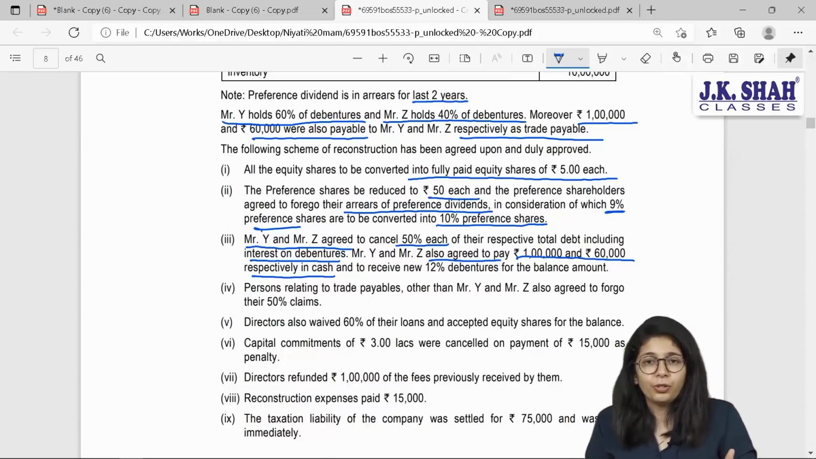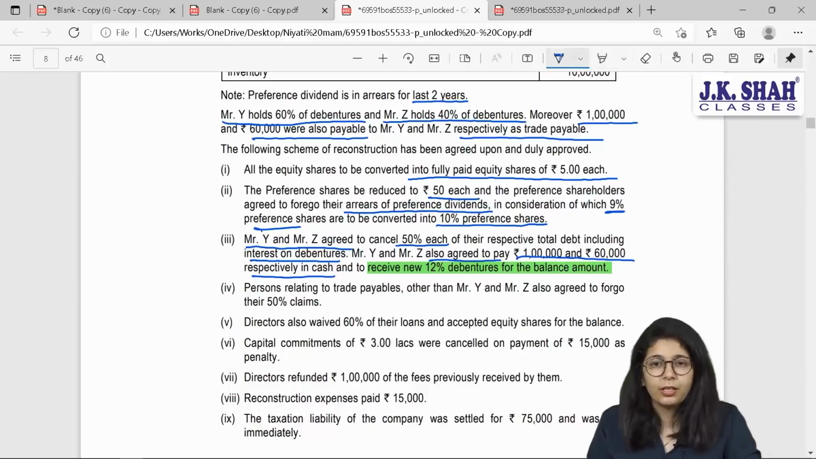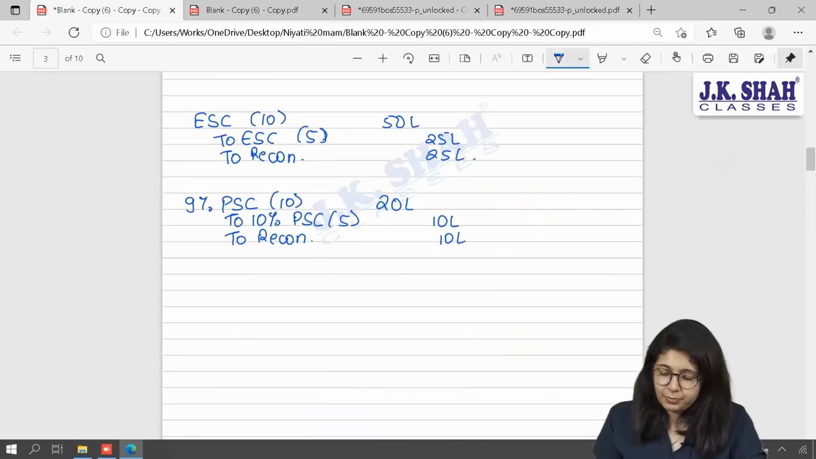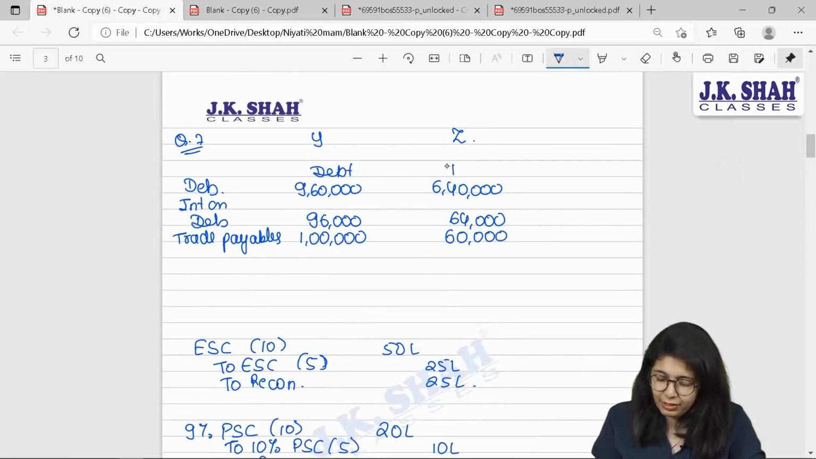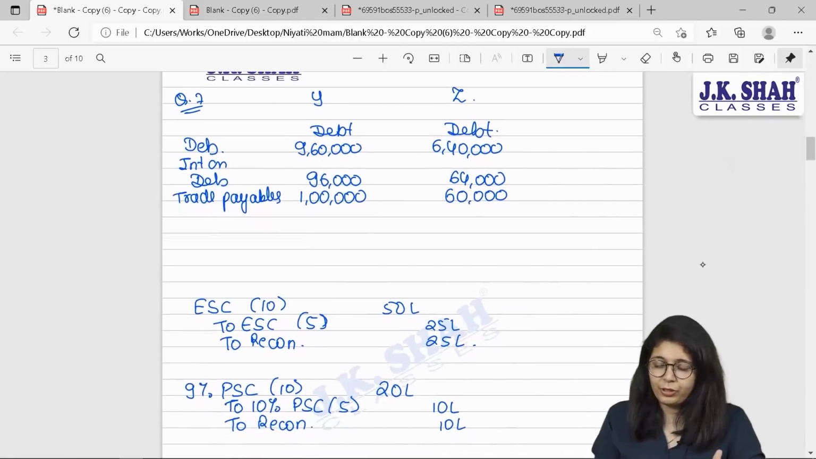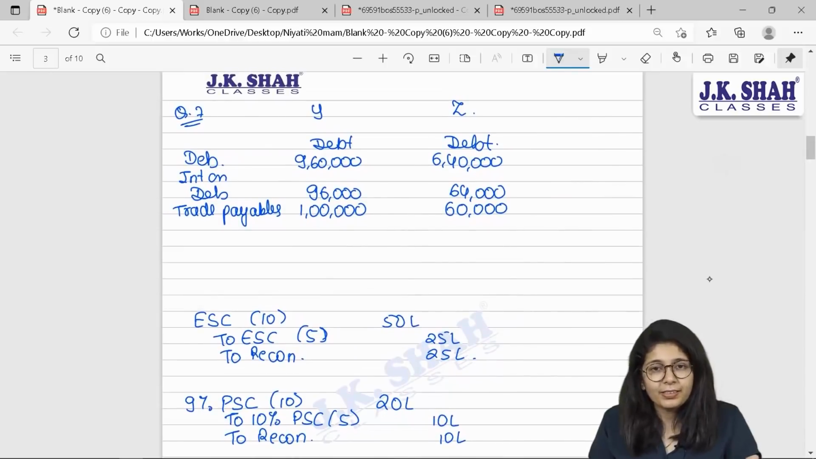And what do they want to receive in return? Then it has been said that they want to receive 12% preference shares for the balance amount, meaning for the balance 50%. So here we have already mentioned that their debts are 9,60,000, 96,000 and 1 lakh for Y, and debts for Z are 6 lakh 40,000, 64,000 and 60,000. Now beta, all the debts have credit balance.